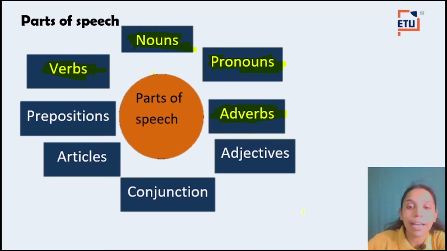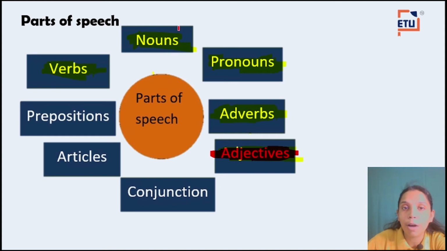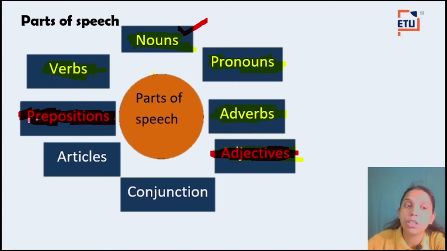Now see, adjective. What is adjective? Adjective is a word that describes or tells how a noun is. Adjective is also known as the describing word. Okay. Now preposition. What is preposition? Preposition is a word that tells where, or the position of the object.